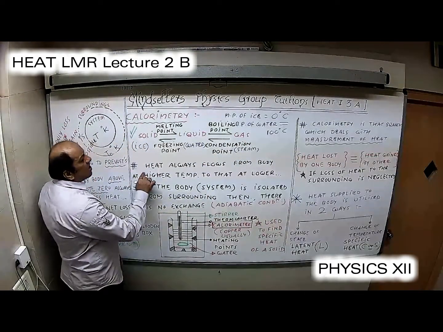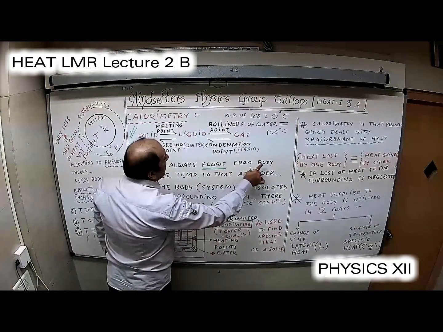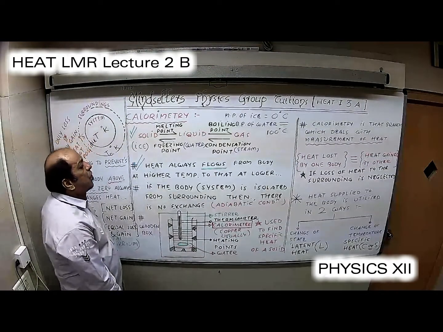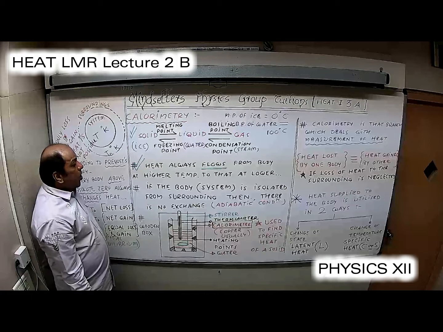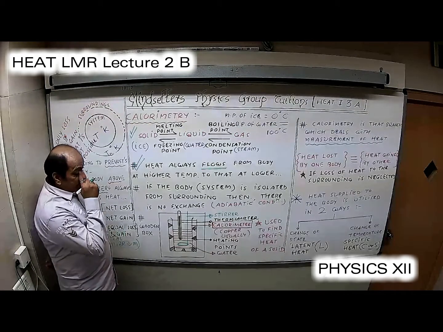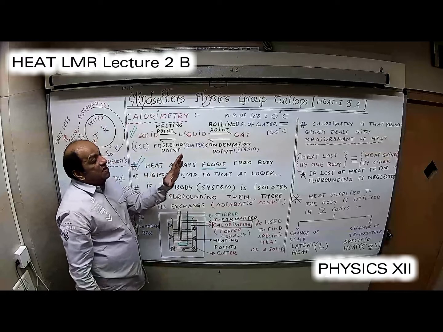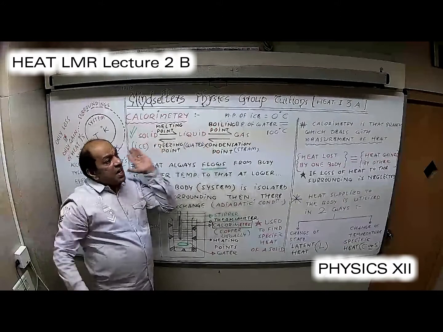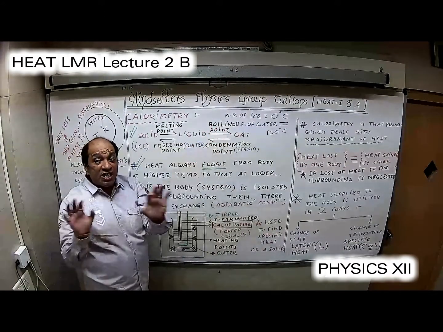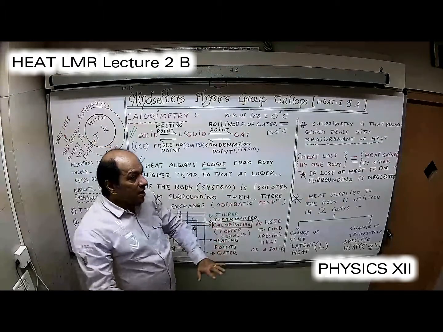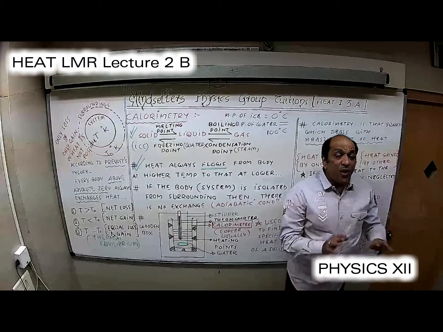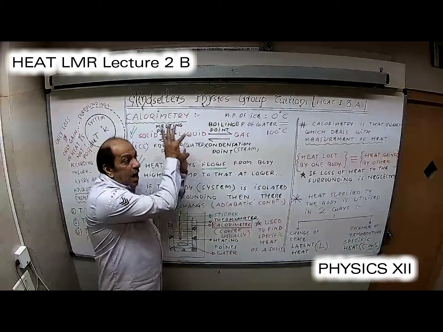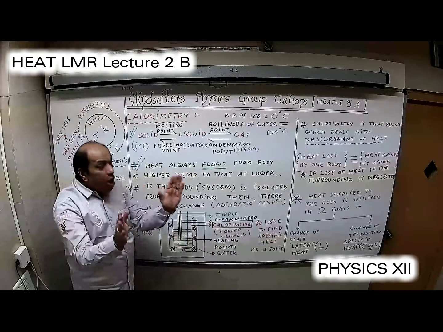Next point. Heat energy always has a tendency to flow from a body at higher temperature to a body at lower temperature. Next, if the body which is losing heat, for example a hot copper sphere, is kept in this room, and suppose the walls of this room are insulated, bad conductors of heat, for example wooden frame, wool, asbestos, then inside heat will not go out and outside heat will not enter in. That means there is no loss of heat.